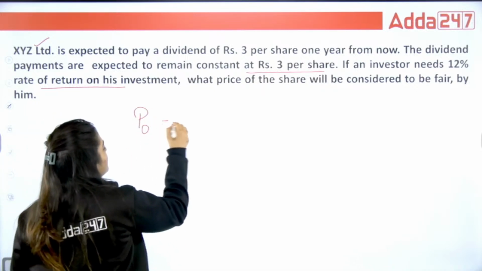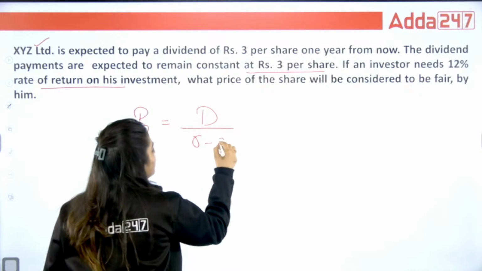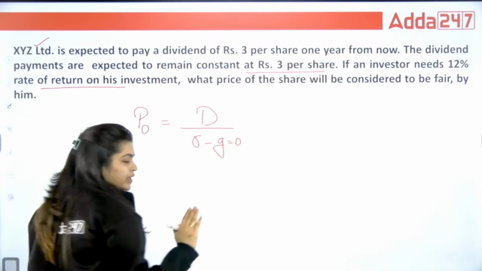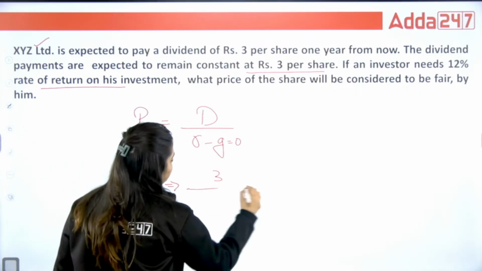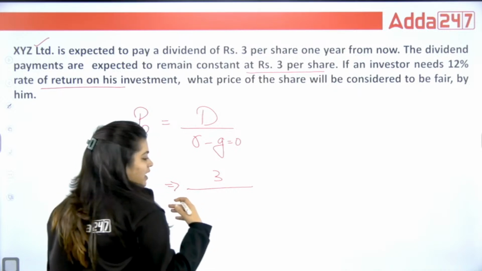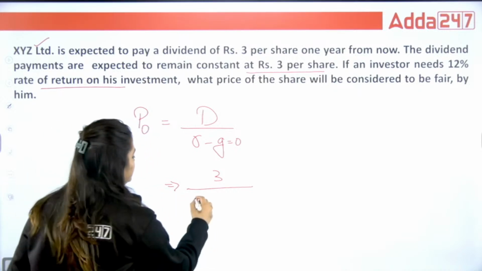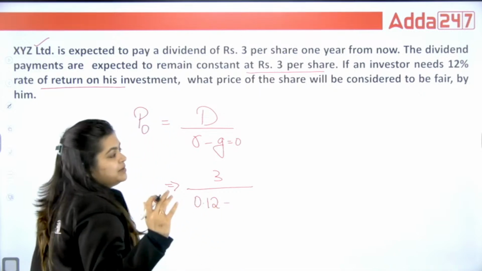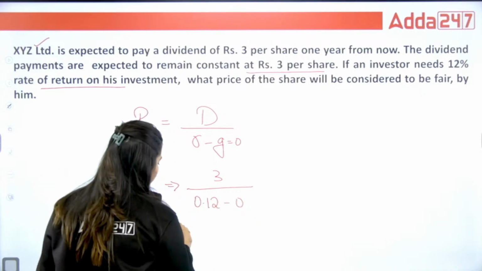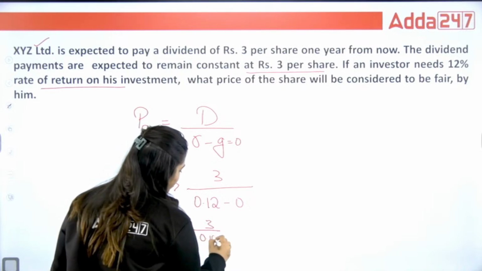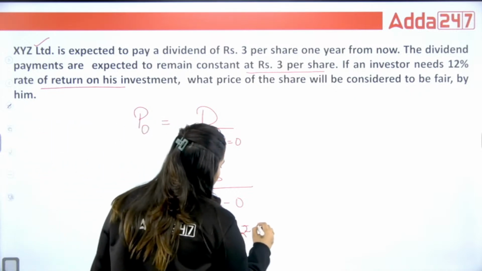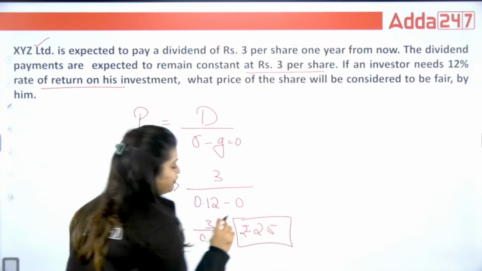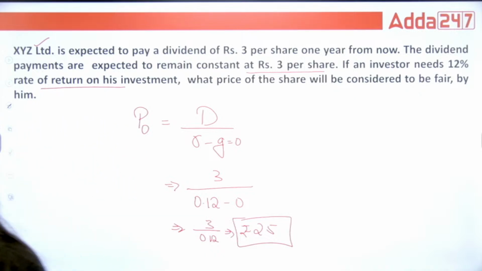Okay. So D divided by R. You can see G is equal to 0, so you can ignore it, or if you want to write it, you can write it also. D is what? Every year you are going to receive 3 only. And what is the return I want as an investor? That is 12%. Growth is 0. So 3 divided by 0.12 will give you ₹20. This is the fair value of my shares. Again, this is how we need to calculate.